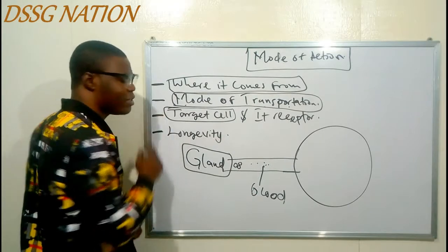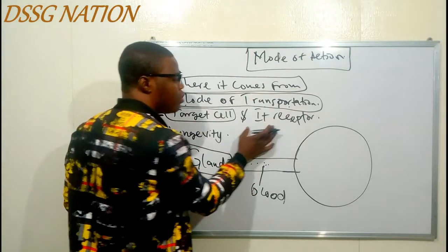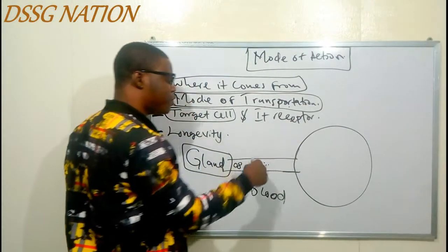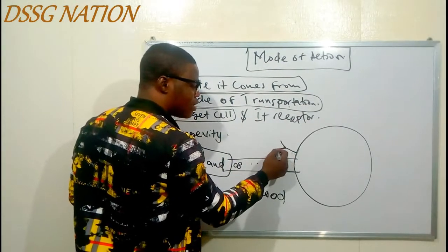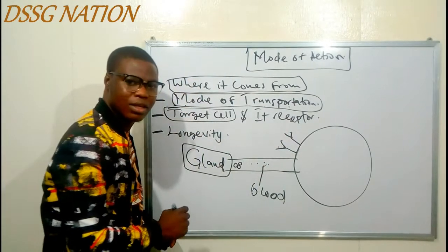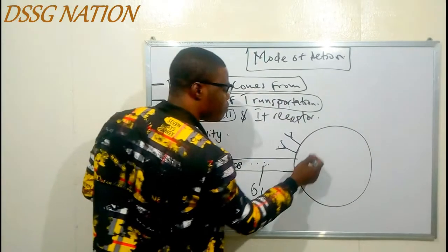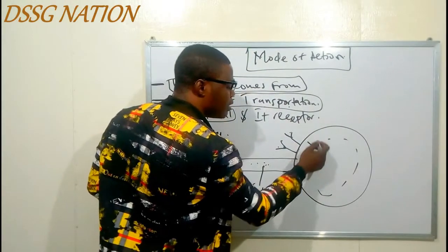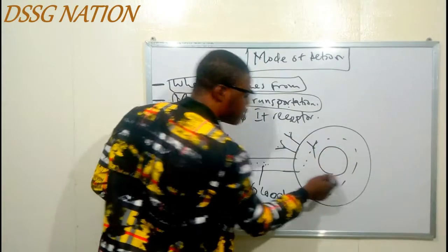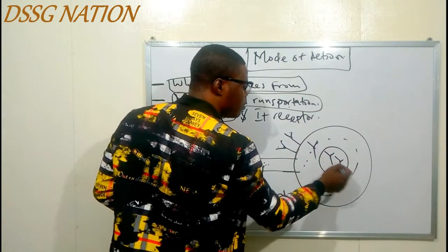I hope you are getting what I'm explaining here. So now, when you talk about the target cell, we are going to tell us the receptor. Then we are going to say if the hormone is a peptide, it is going to bind with the receptor on the cell membrane. If the hormone is a steroid hormone, it's going to bind with the receptor in the cytoplasm. And if the hormone is a derivative of tyrosine, it's going to bind with receptors in the nucleus.